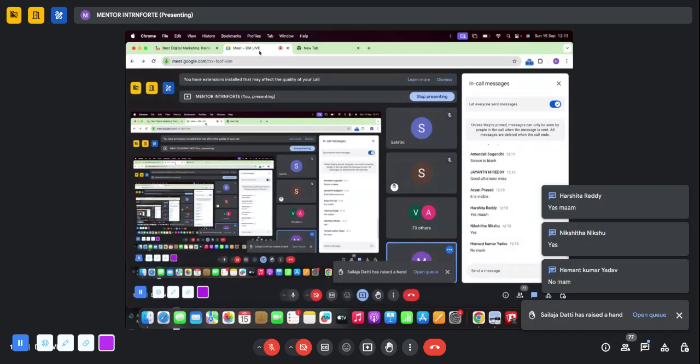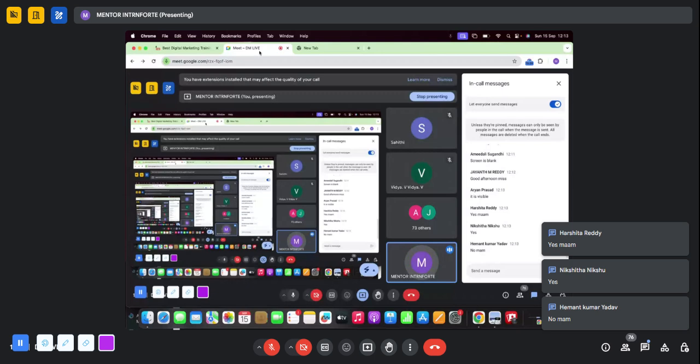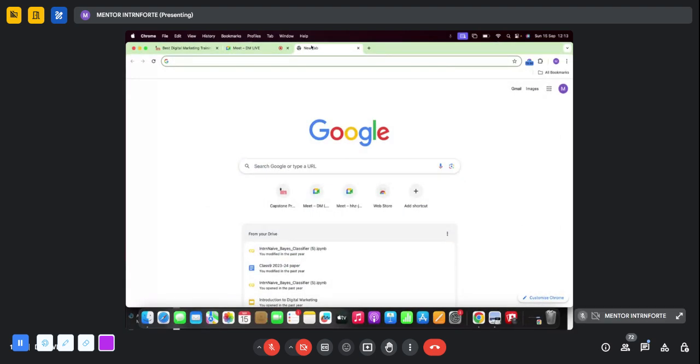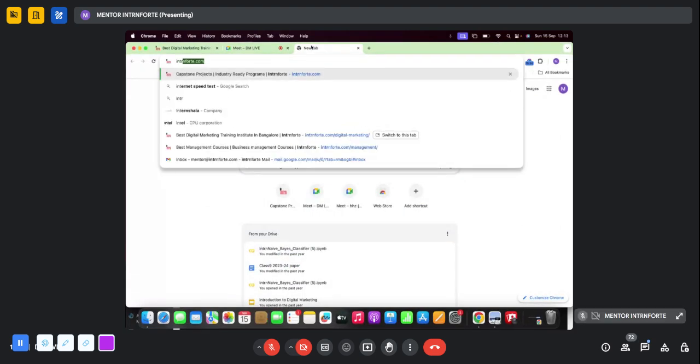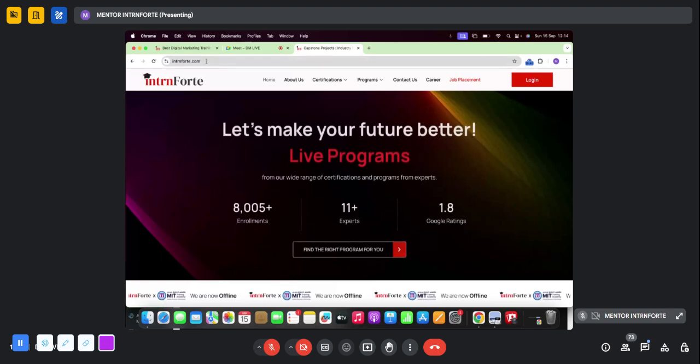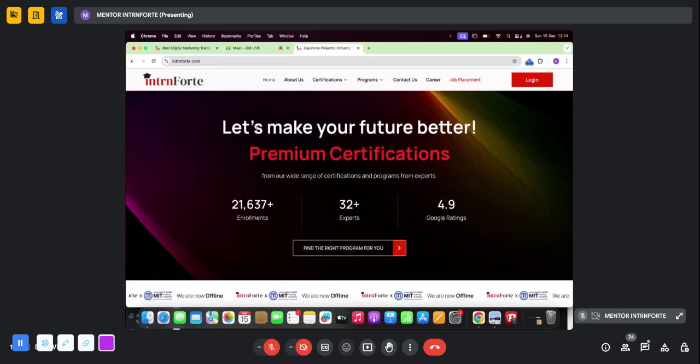So let's continue. We were talking about domain. So basically, what is a domain? It is a unique address or a unique name which is given to your website. Suppose you visit the Intern Forte website, you have to type internforte.com, correct? So this is their domain name. Anyone typing the domain name will come to your website.